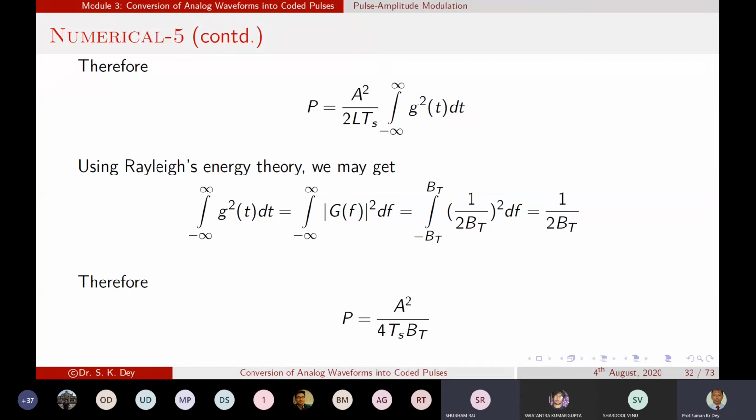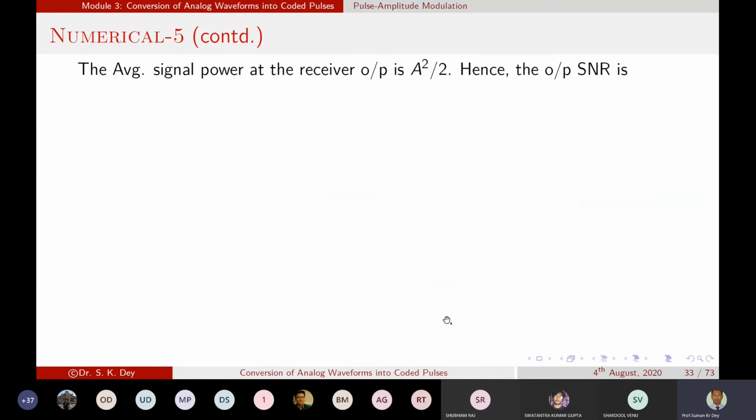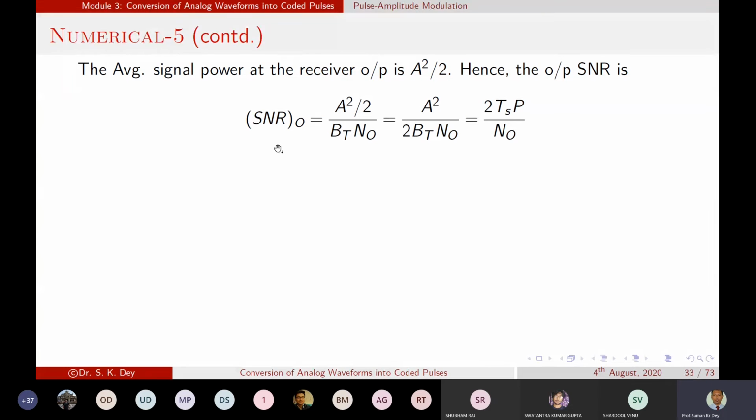Now, what is the signal power? Signal power will be A square by 2 and noise power equal to bt n naught. So signal to noise ratio is A square by 2 bt n naught.